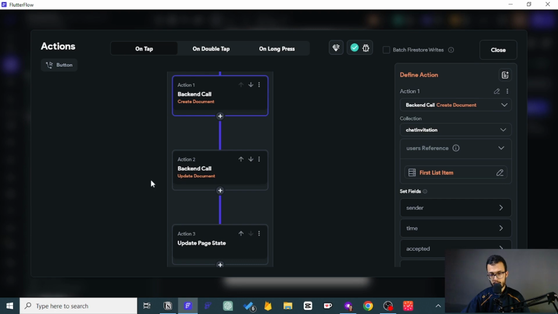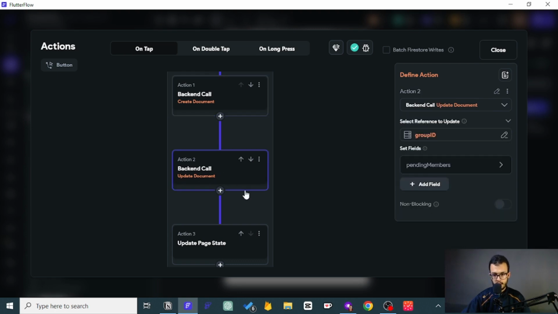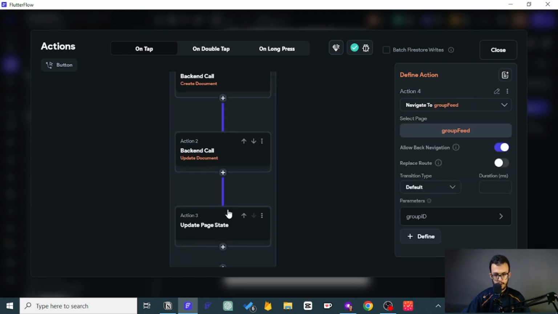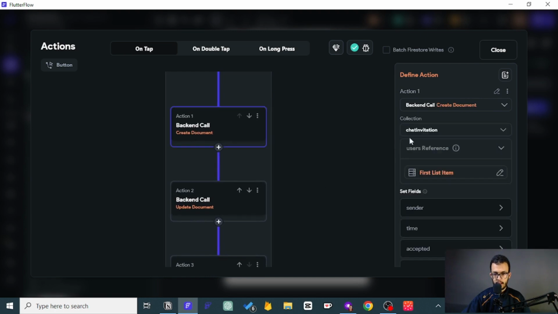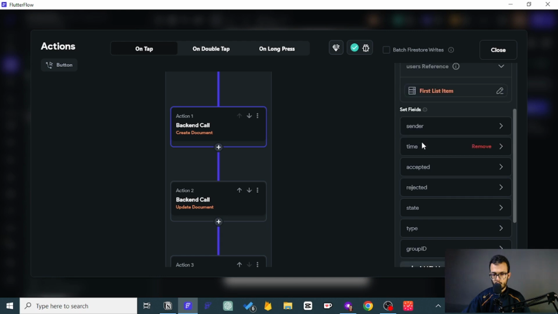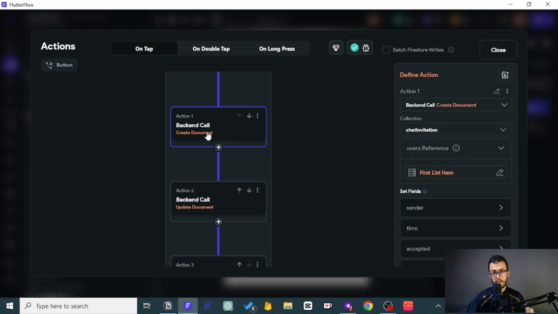We have talked about this topic already, and then we navigate to the group feed. So here I think that for the invitation we have it here. So we need to create a notification in parallel with this invitation. We want to notify them that they were invited to actually accept.